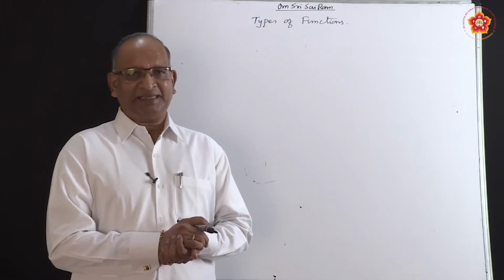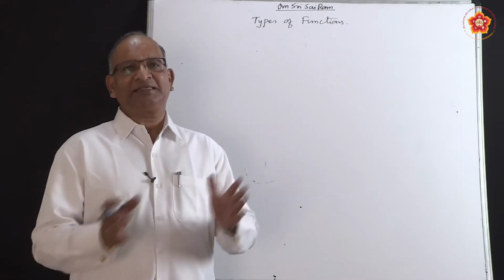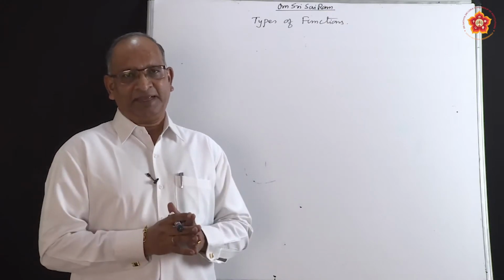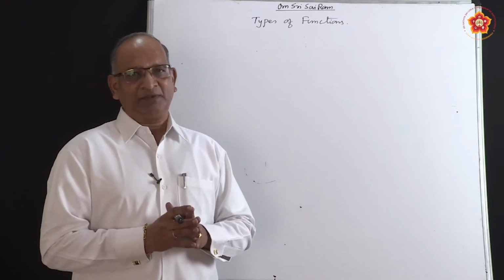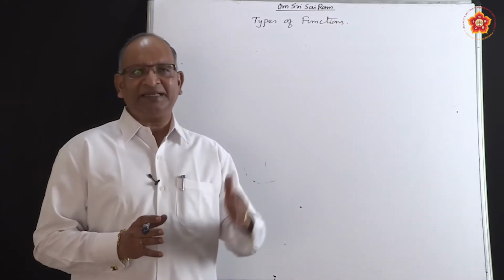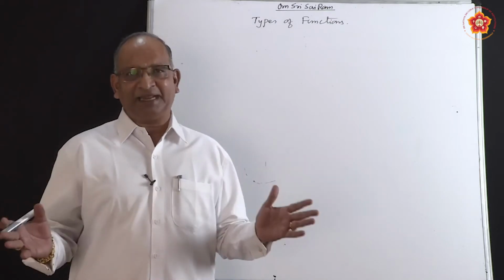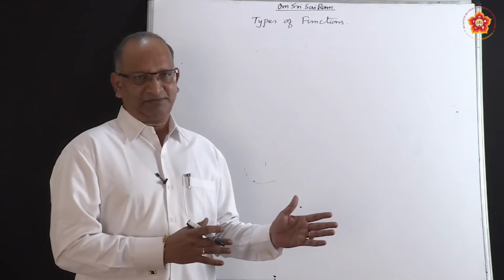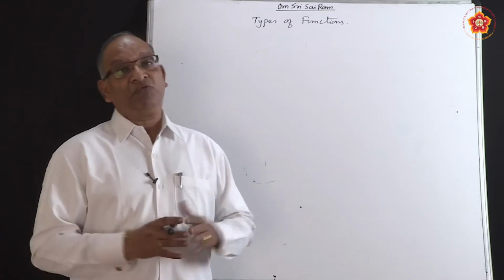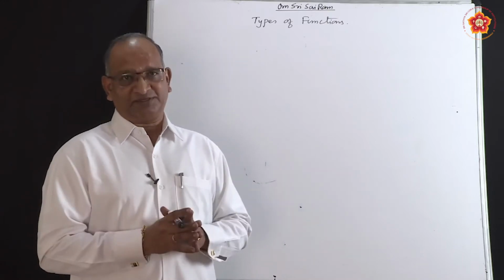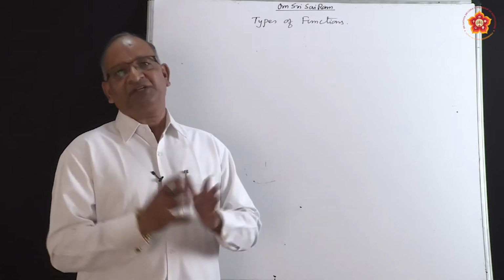The definition says, in very simple terms, if you have to remember, a function is a subset of a relation. Earlier we said a relation is a subset of the Cartesian product. In the same lines, we can say a function is a subset of a relation. What does it actually mean? It only means that every function is a relation, but every relation need not be a function. Now the question comes, which type of relations are functions? In order to understand that, let us look at the definition of function.